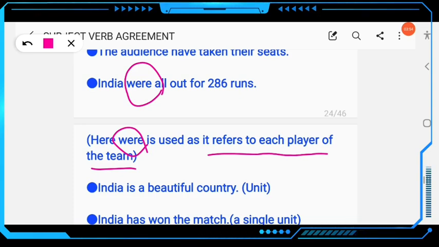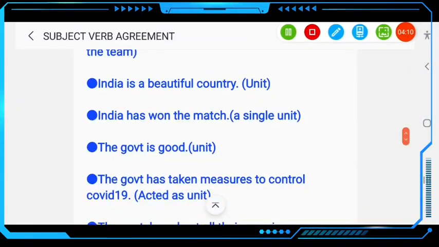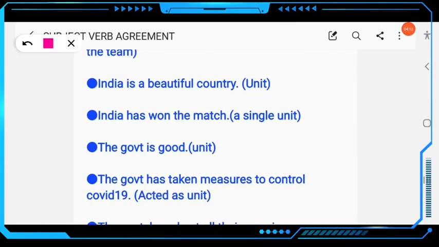Clear? The next example: India is a beautiful country. Here we are talking about the country as a whole, so India is, not are. The singular verb will be used. India is a beautiful country. Clear? The next example: India has won the match. That means the team; here we are talking about the Indian team. India has won the match. Here it is a single unit. India has.